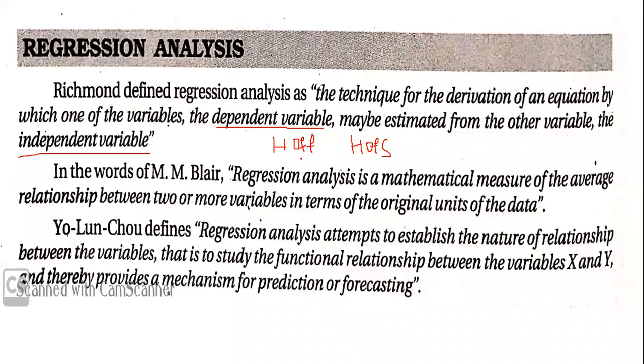What he was trying to say is the dependent variable is the height of sons. Height of sons is dependent on height of father. So height of sons becomes the dependent variable, and height of father becomes the independent variable. This one variable is dependent on the other, but the height of father can still work out without any other factor also.